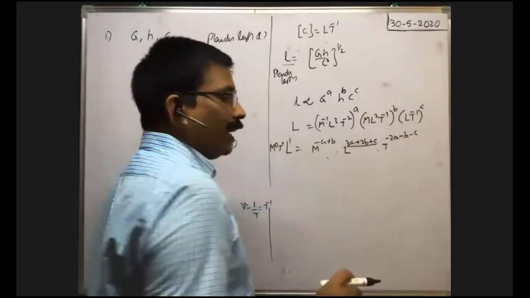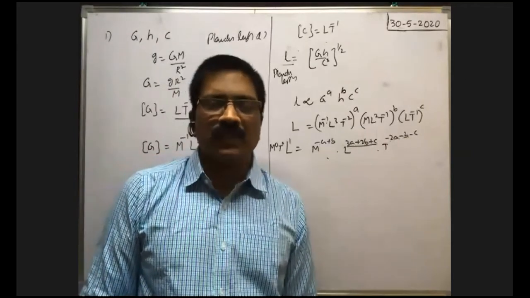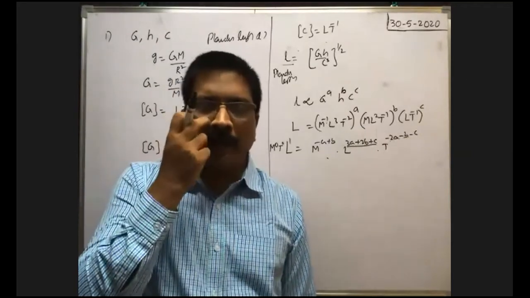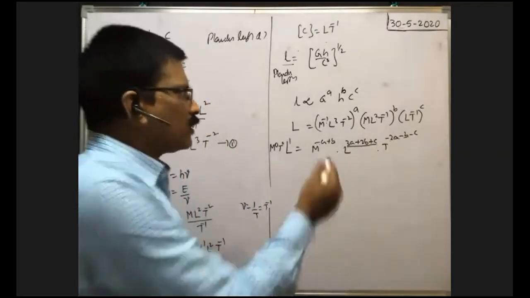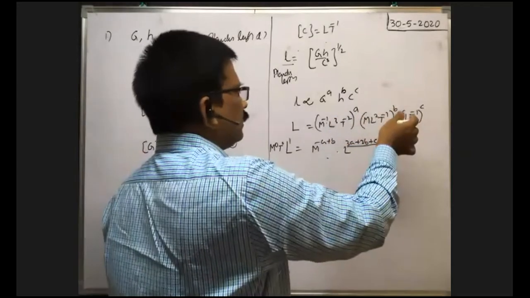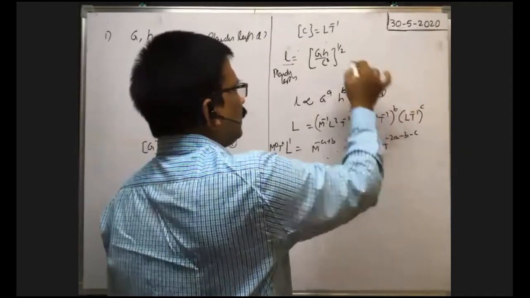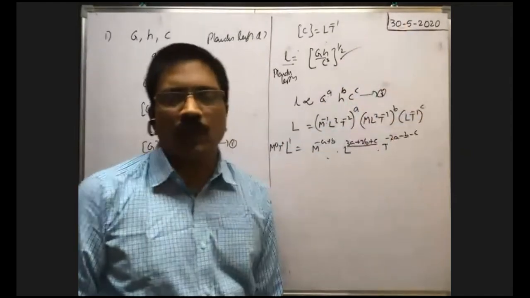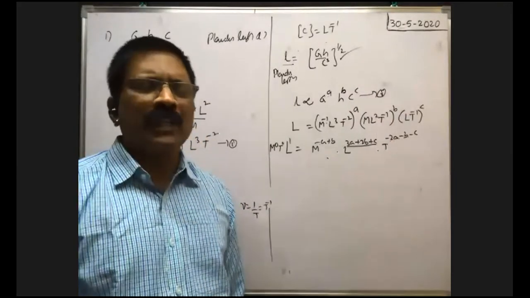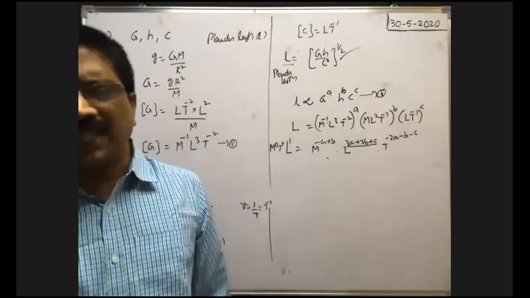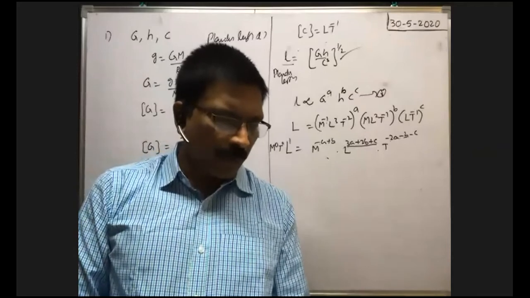Then in A, B, C you will get 3 equations. You substitute them, and when you simplify you will get the A, B, C values. When you substitute those values in equation 1, you will get this relation directly. That is one method, but writing and solving 3 equations is a somewhat lengthy process. It is better to verify the options. As you wish, you can do any method. That is one way to do the problem.